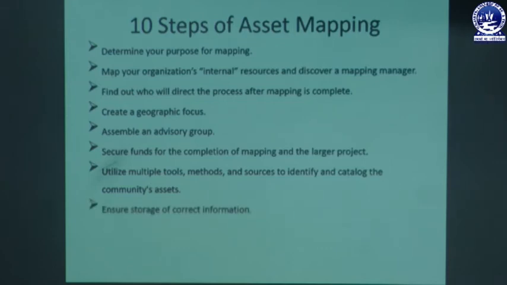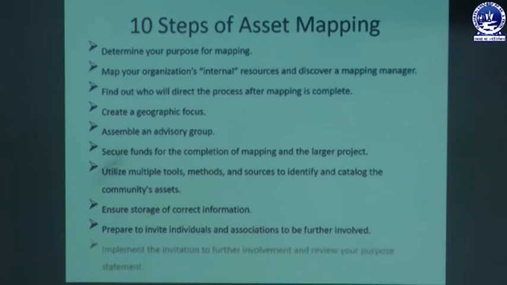Next step is to ensure storage of correct information. Then prepare to invite individuals and associations to be further involved. So these are the 9 steps of asset mapping. Lastly, we will implement the invitation to further involvement and review the purpose statement of the mapping. So these are the 10 steps of asset mapping, which start from the determination of the purpose of our mapping till the implementation of the asset mapping.